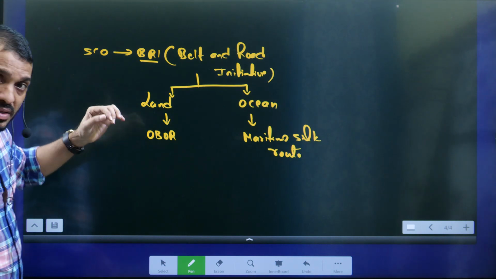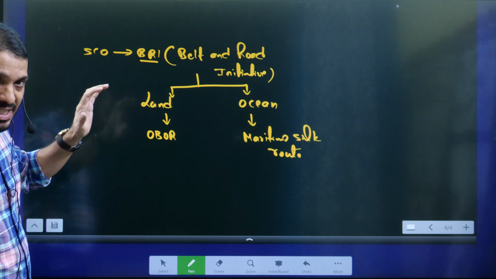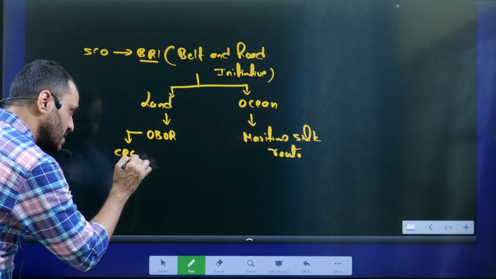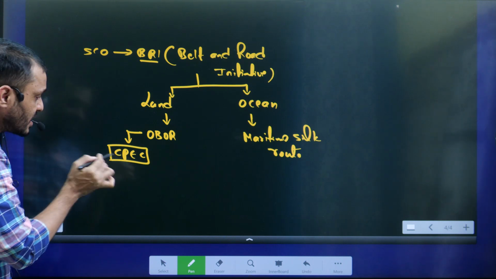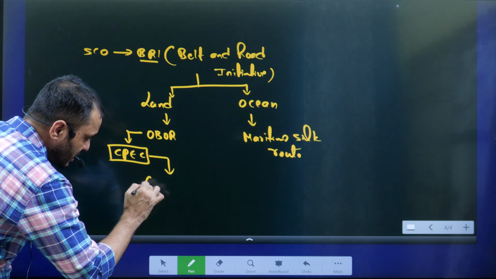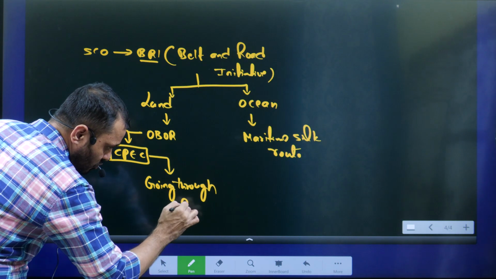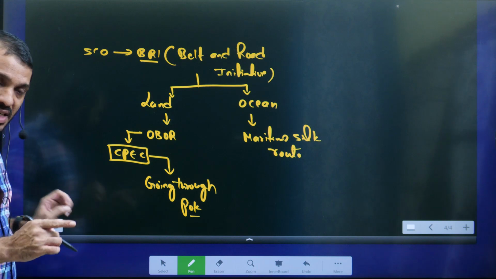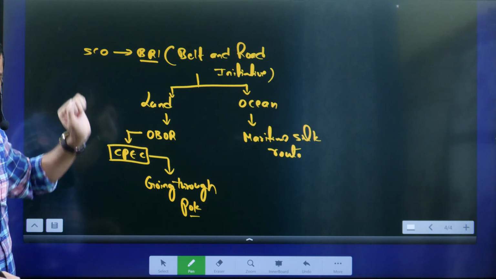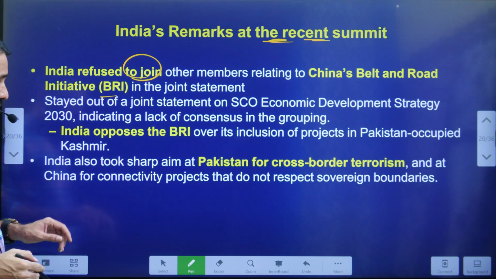So the SCO proposed one resolution in support of the BRI, but India rejected that. Why? Because in One Belt, One Road, there is one component known as the China-Pakistan Economic Corridor, CPEC. This China-Pakistan Economic Corridor is going through POK, Pak Occupied Kashmir. That is the reason India is not accepting the CPEC, which is a part of the OBR. That is the reason India rejected the resolution on the BRI and refused to join the BRI initiative.